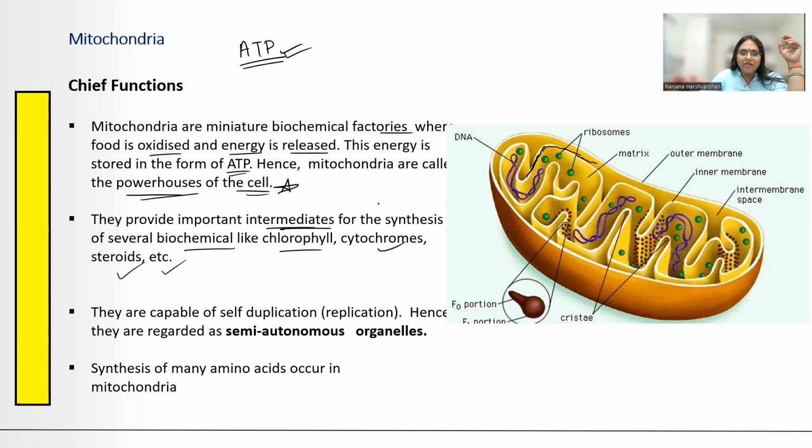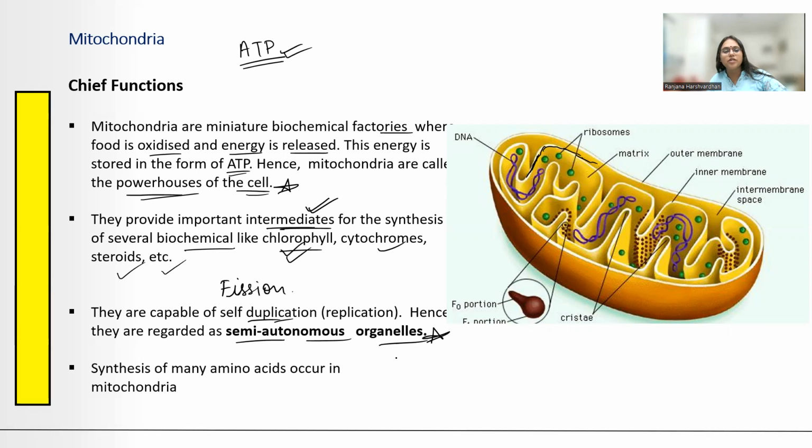ठीक है, so they are providing intermediate compounds जिनकी जरूरत है for the preparation of these important compounds such as chlorophyll, cytochromes and steroids, they are also made in the mitochondria. Now since mitochondria has its own DNA, RNA and ribosomes, so therefore it is able to अपना reproduction खुद कर लेता है, ठीक है, just like bacteria, it can carry out fission. So hence they are regarded as semi-autonomous organelles.